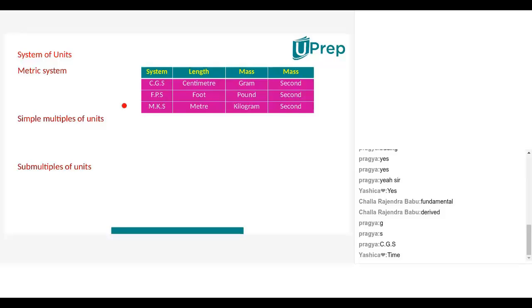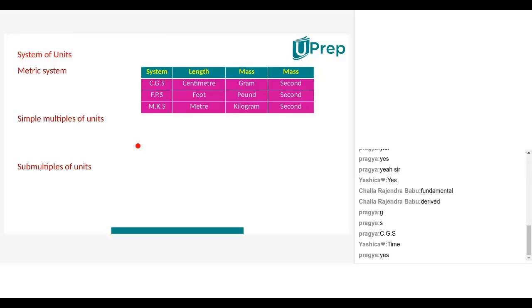Right, Nana. So this is a bigger system and this is a smaller system, isn't it? Suppose in our country I use centimeter, which is a smaller system, and in America they are using a bigger system like MKS. Will the measurement be the same in America and India? Somewhat of a difference will be there, no? Yes, sir.